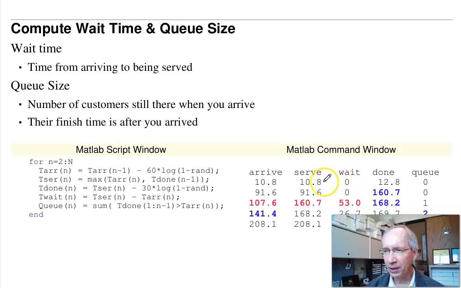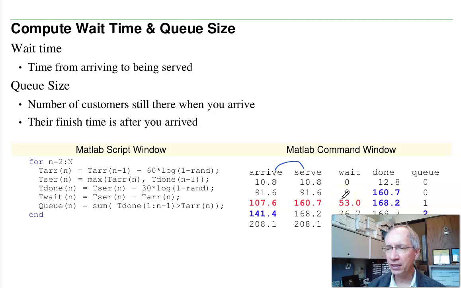Now the wait time is the difference between when I arrived and when I'm served. For example, there's no wait time here, no wait time. Here, I waited 53 seconds. Here, I waited 26 seconds and no wait time. That's the wait time, the difference between when I arrive and when I'm served.